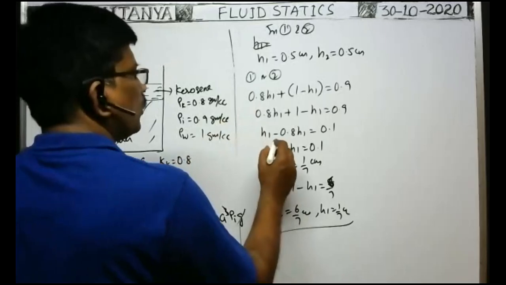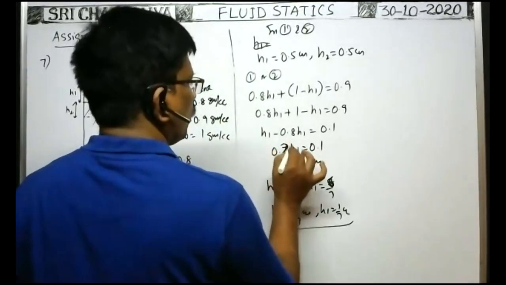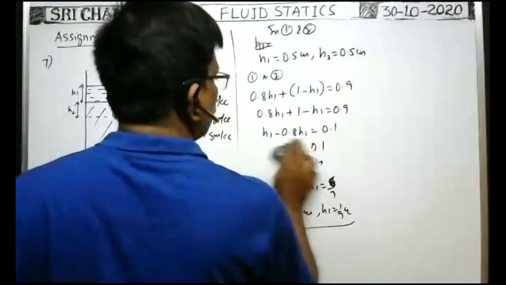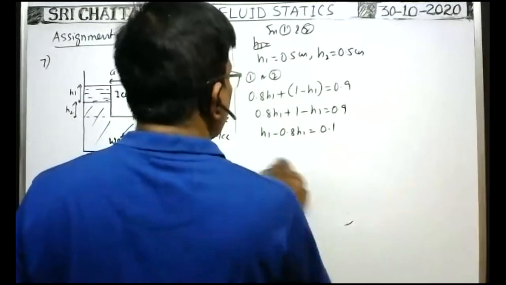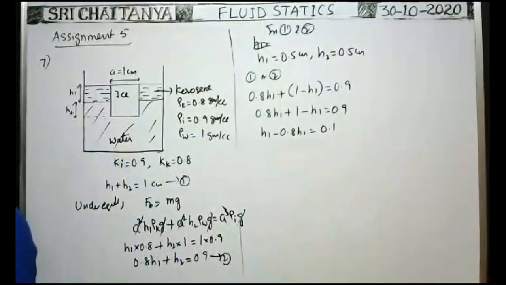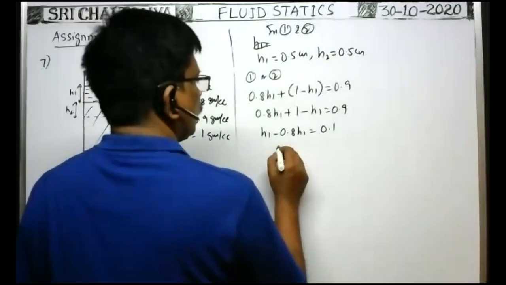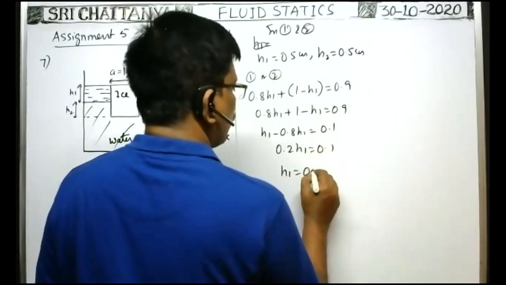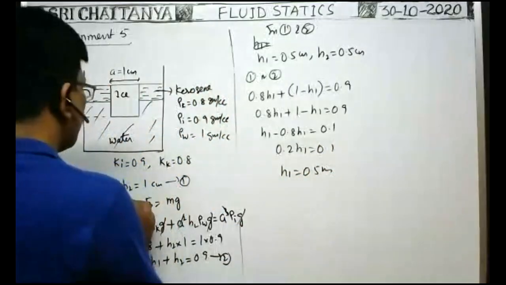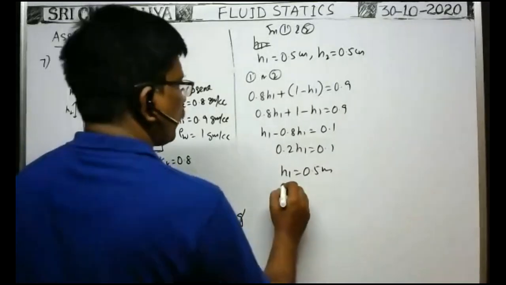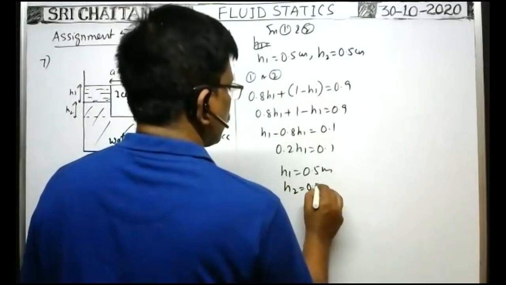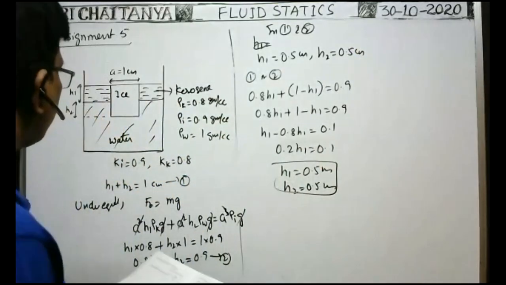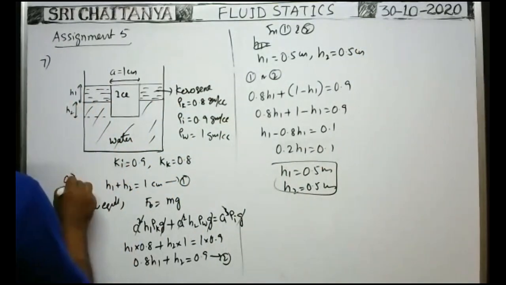Sorry, it is 0.2. Okay, 0.2. So 1 by 2 means 0.5 here. Okay, good. 0.8 h1 minus h1 means 0.2 h1 is equal to 0.1. So h1 is equal to 0.5 centimeter. So whenever h1 is 0.5 centimeter, definitely h2 is also 0.5 centimeter. That is correct. So question A is correct.